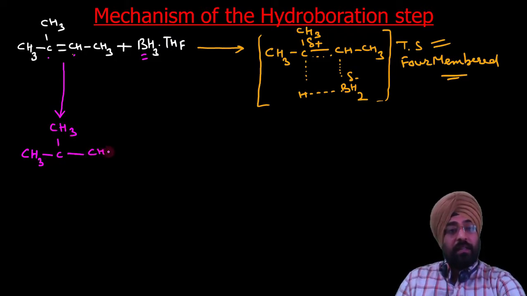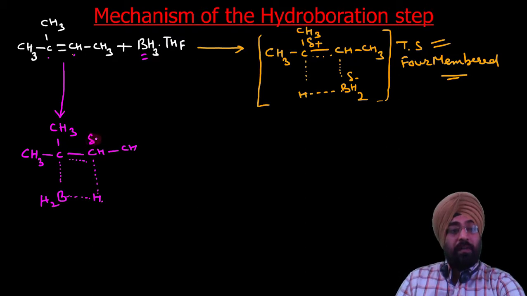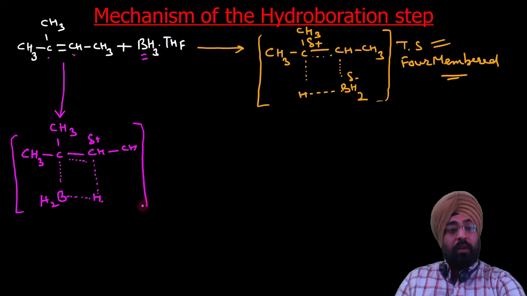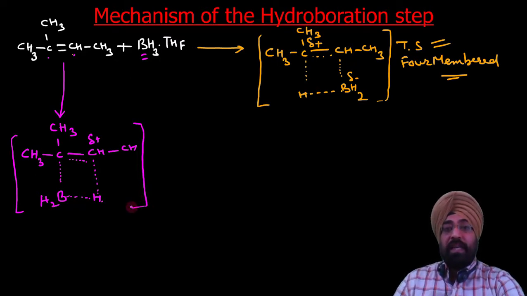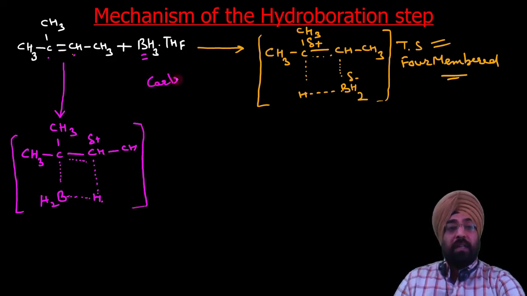Now I will add boron here, the reverse of before, hydrogen here, BH2, and hydrogen adds to this carbon. Now it has a partial positive charge. You can see both transition states carry a partial positive charge on carbon, meaning they have a carbocation-like structure.